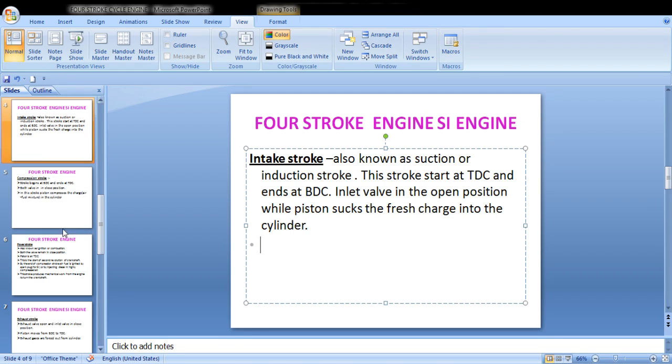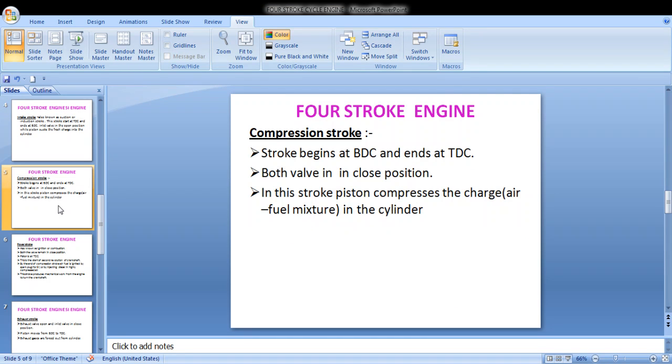Next is our compression stroke. What is the compression stroke? The stroke begins at BDC, when the piston is at bottom dead center, and ends at top dead center. In this case, the intake valve is closed. Both the valves remain closed when the piston travels from BDC to TDC.